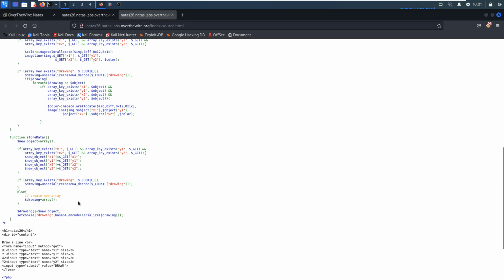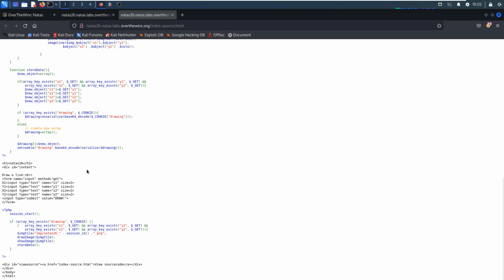I think the vulnerability of this code lies in the serialize and unserialize functions. Because we can manipulate the cookie, let me show you how.